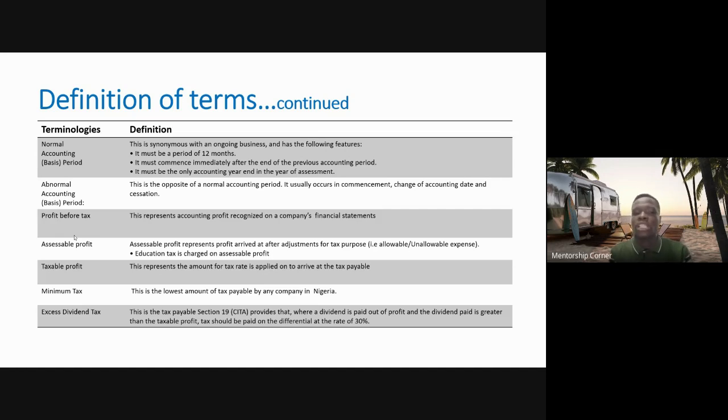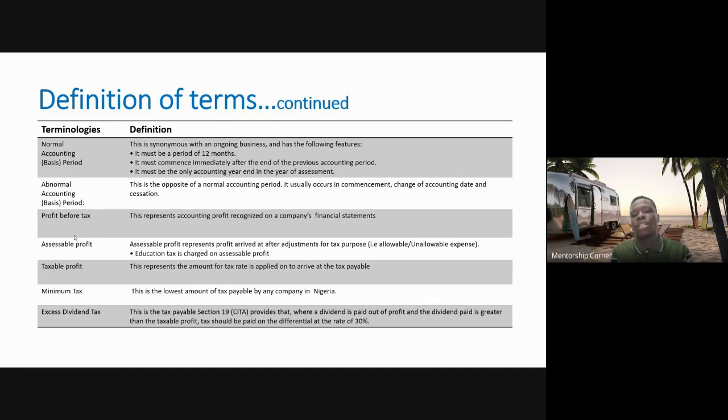Then we also have what we call the assessable profit. So this assessable profit represents profit arrived at after tax adjustment. So after the adjustment for tax purpose, that's what we have as the assessable profit. Okay. So education tax, of course, is charged on this assessable profit. Then we also have taxable profit.